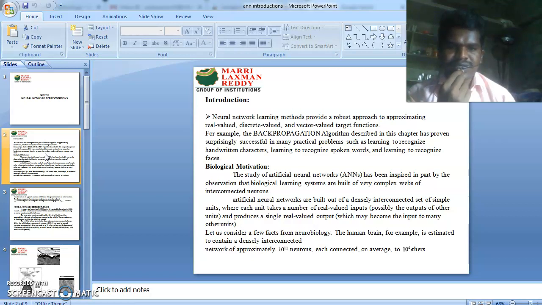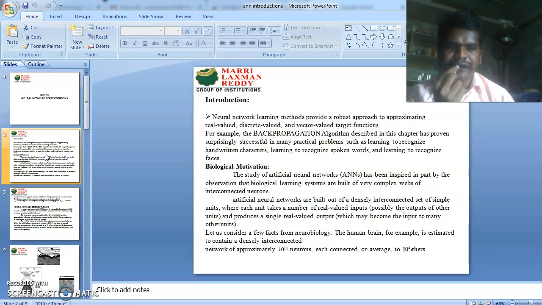Artificial neural networks are built out of a densely interconnected set of simple units, where each unit takes a number of real valued inputs, possibly the outputs of other units, and produces a single real valued output, which may become the input to many other units.